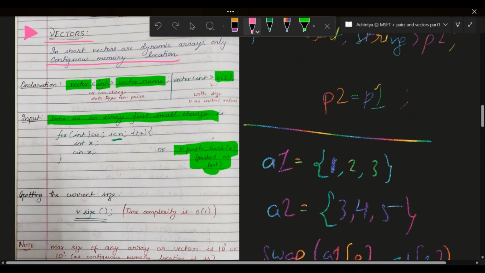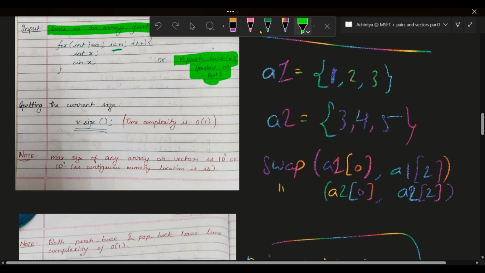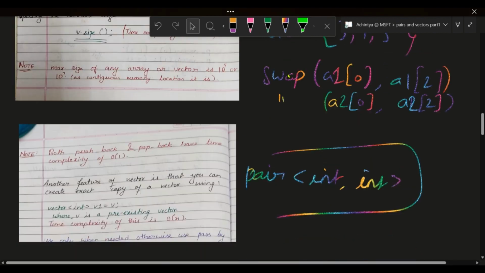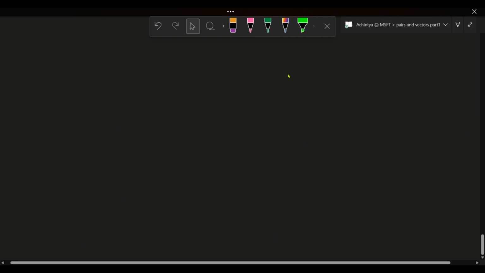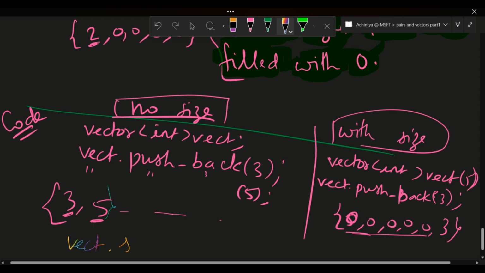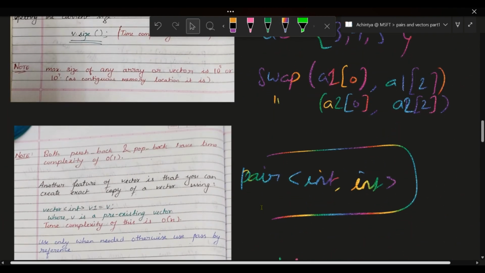Then we have something called the dot size function. This is a very basic thing: suppose you want to get the size of the current vector on which you are working. Here we didn't know the size, right? We haven't declared any size for now. So if you want to know what size it is right now, you can just write vect dot size, and it will give you the current size, that is 2. Got it? So for getting the current size of the vector on which you are operating, you have a function called dot size.